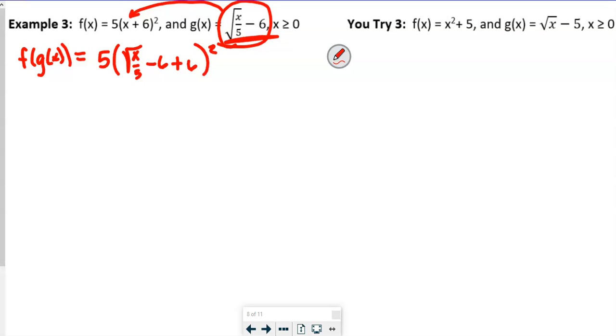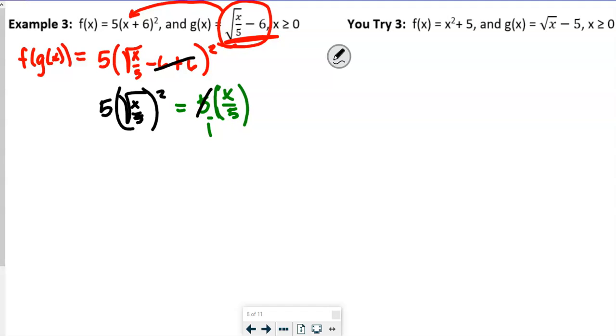So what happens to those 6's? Yep, they cancel each other out. So we have 5 square root of x over 5, squared, right? So what happens to the square root? It cancels out, right? So then we're left with 5 times x over 5. So that's 5 over 1, right? So what happens to those 5's? They're inverses of each other, right? So they're going to cancel each other out, the 5 and the 5. So we're left with x. So one of them checks out.